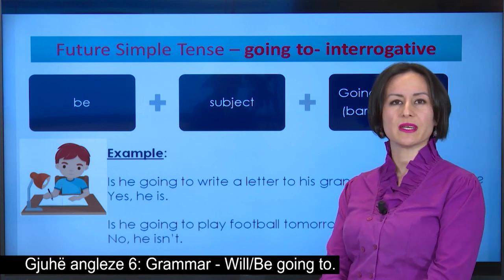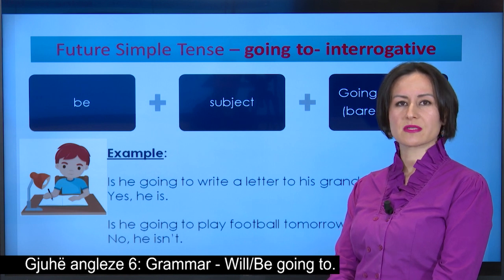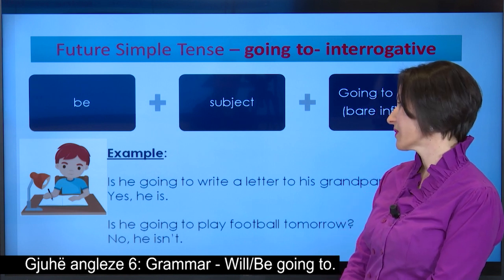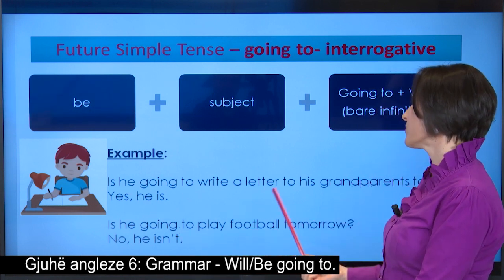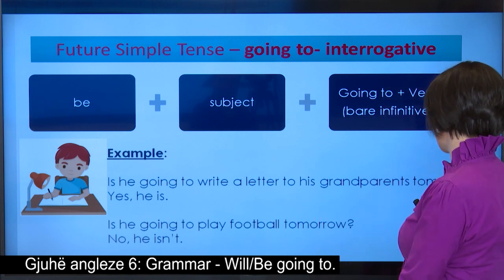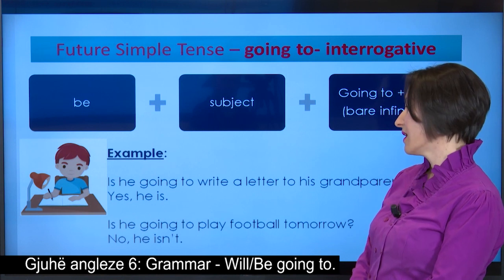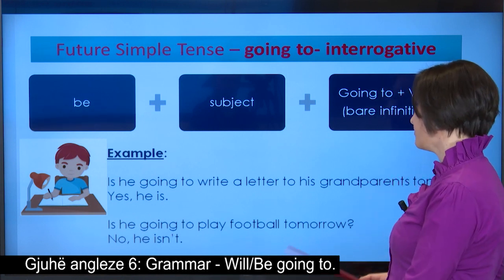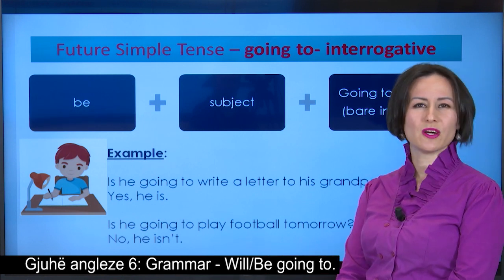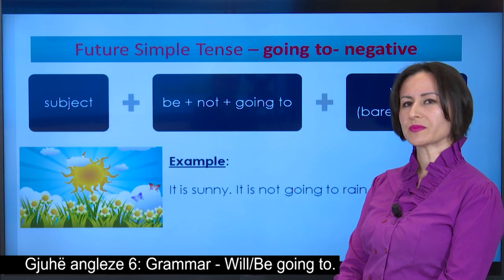Let us refer again to the previous example. Is he going to write a letter to his grandparents tomorrow? Yes, he is. Is he going to play football tomorrow? No, he isn't.